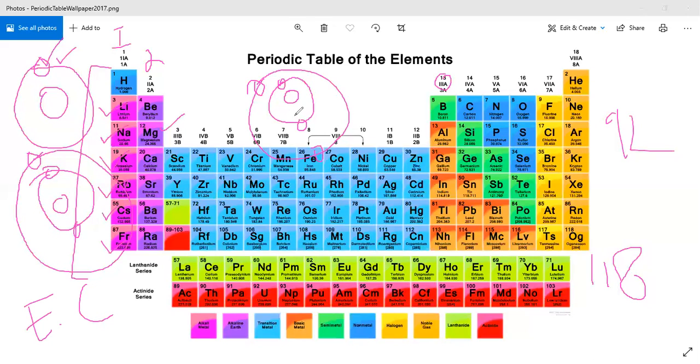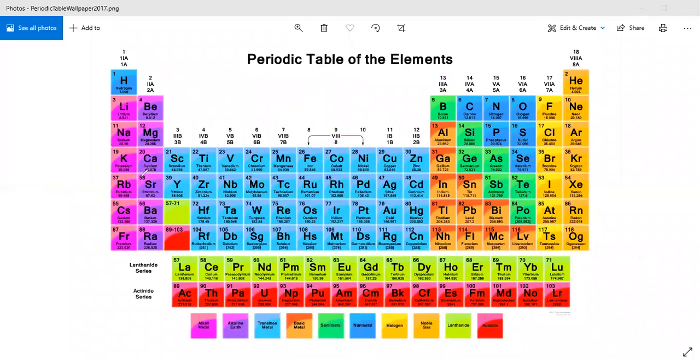If you remember, when doing electronic configuration in shells, you write K, L, M, N, O, P. And if you are doing electronic configuration in subshells, you write 1s, 2s, 2p in this sequence.